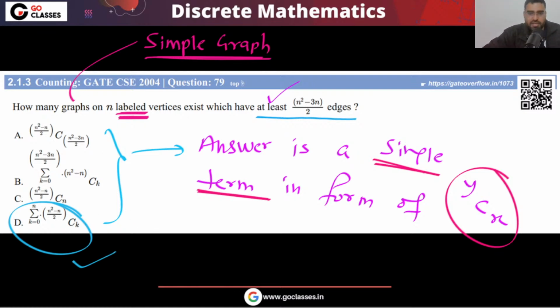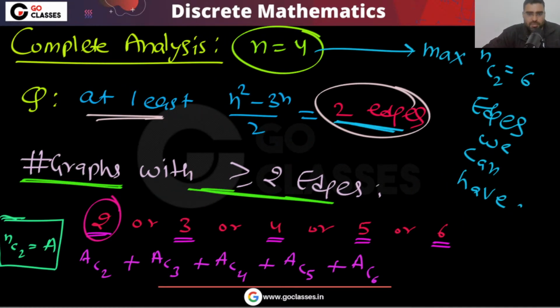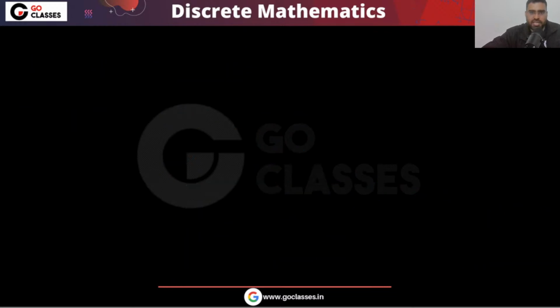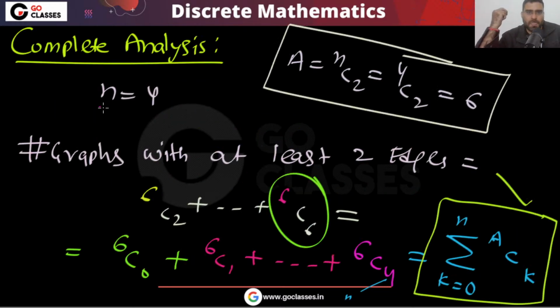But again, this is not a complete analysis, because remember, I have taken this case. I have taken n equal to 4, right? Yes or no? I have given you n equal to 4, but you understood the idea. I only wanted to tell you the idea. Tell me, so far, is this clear? So far, did you understand? Please tell me. Let me know.